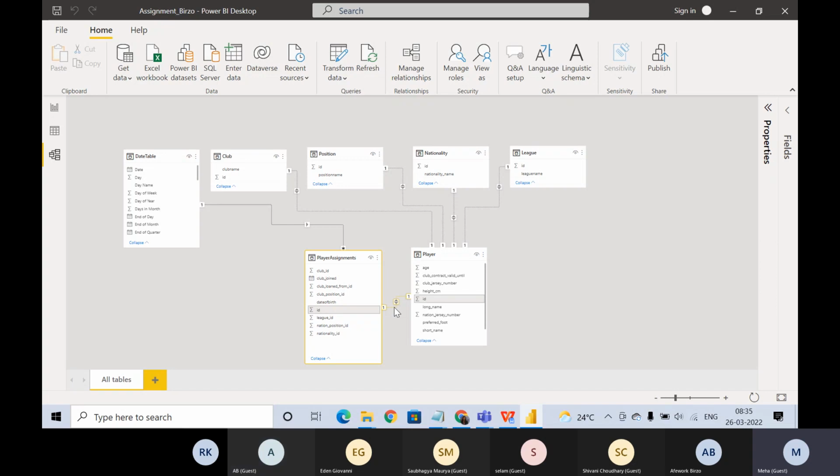What it means is, it's one-to-one. The first ID from player will map to the ID in the player assignment table, and we will pick information of that player from player assignment, like which club it belongs to, which nationality, and everything, right? Now, we could have joined a nationality ID with this particular table, but do we need that? Is that needed in this case?